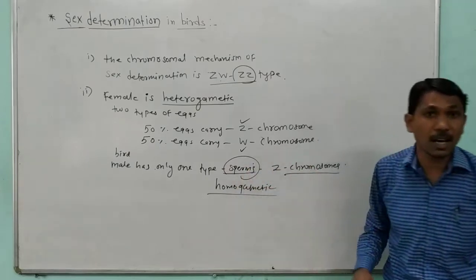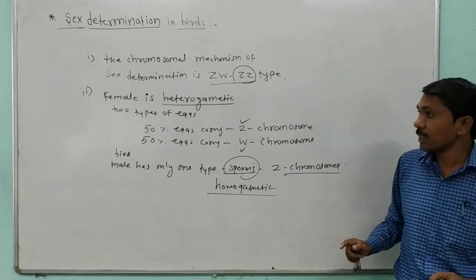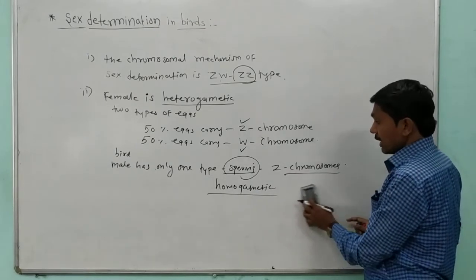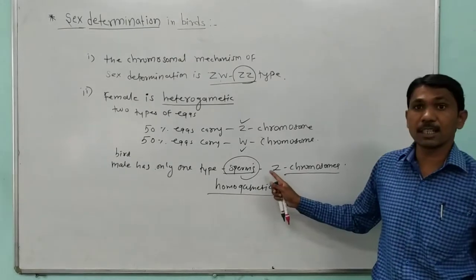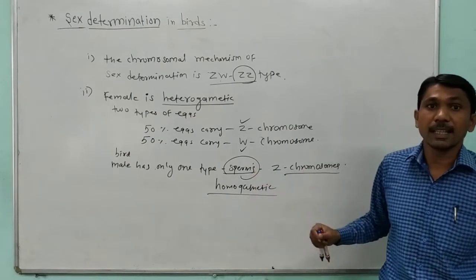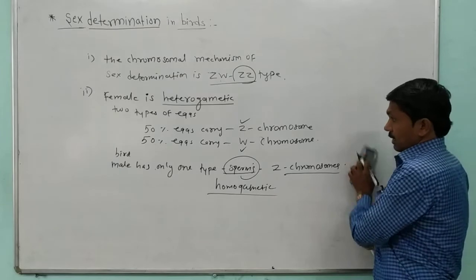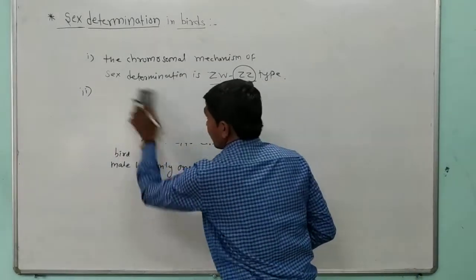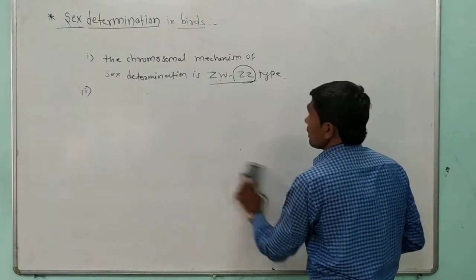The sperms contain the Z chromosome, and in this we will see the example of the male and female bird.